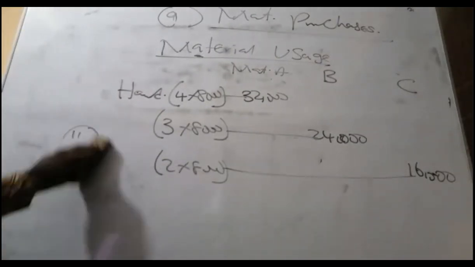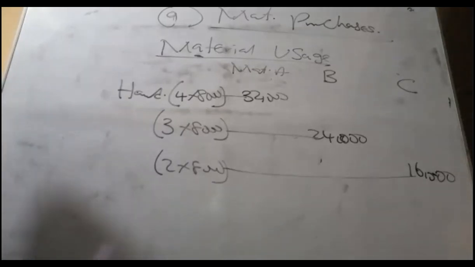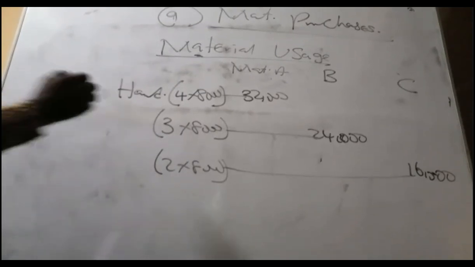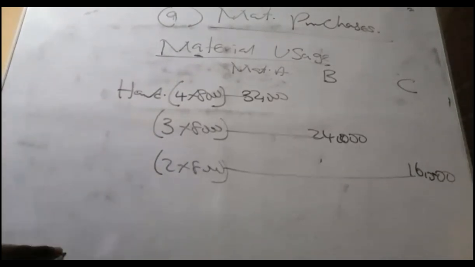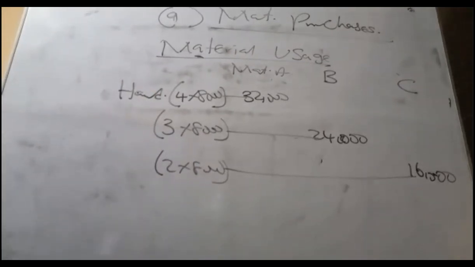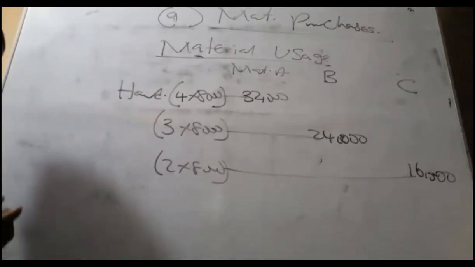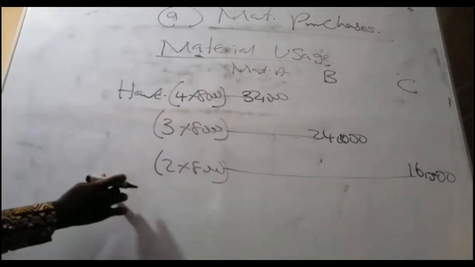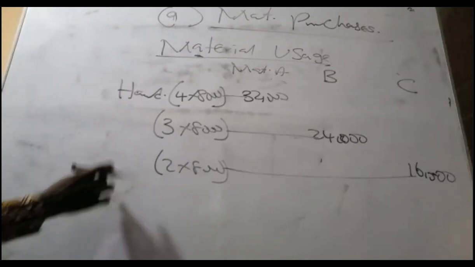Maybe the same alcohol, they used to produce a drink. So let's assume that they also produce other products aside from the hand sanitizer. They can also produce, let's say, alcohol-based liquid soap.